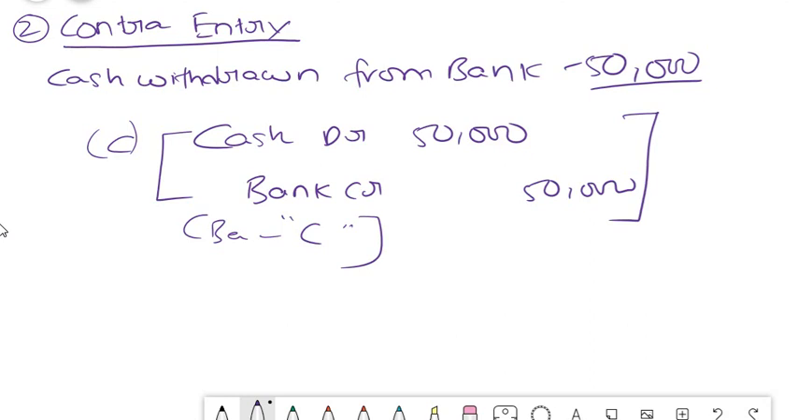So you are just taking cash from your bank. So both have impact on your money only. It doesn't mean anything else because the same account is being affected. So this kind of an entry is called a contra entry.